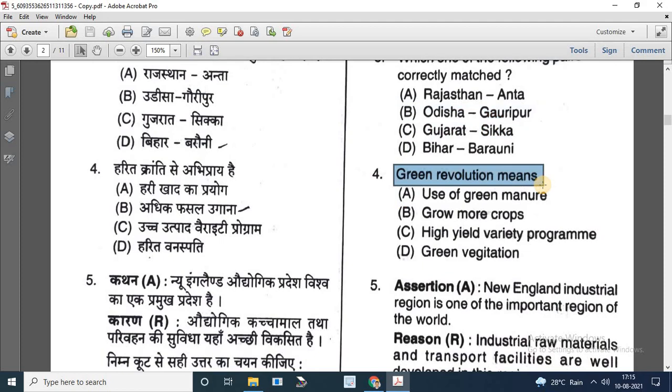Next question is, green revolution means. Options are use of green manure. Option B, grow more crops. Third, high yield variety program. Fourth, green vegetation. So the correct answer is high yield variety program.